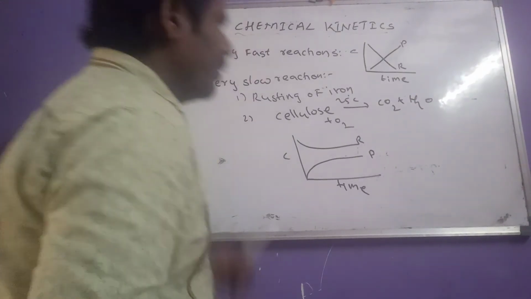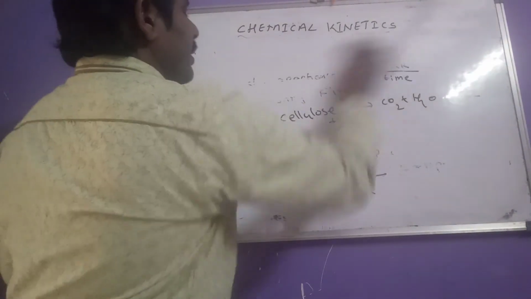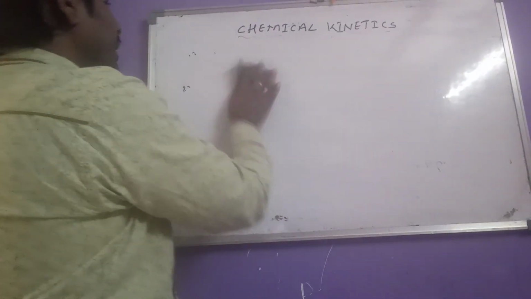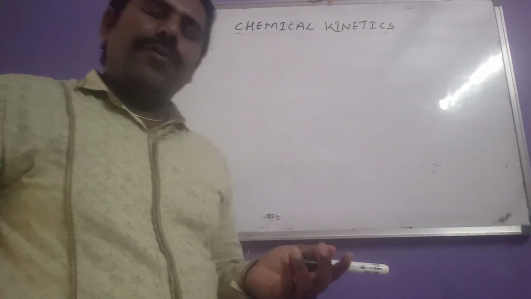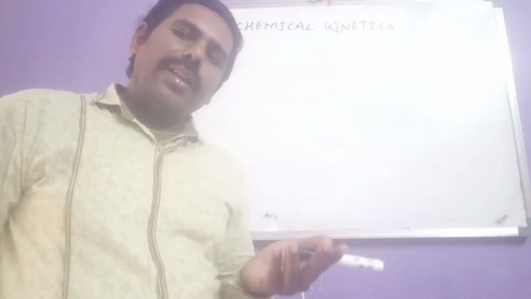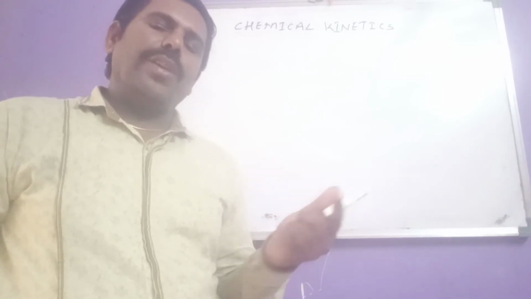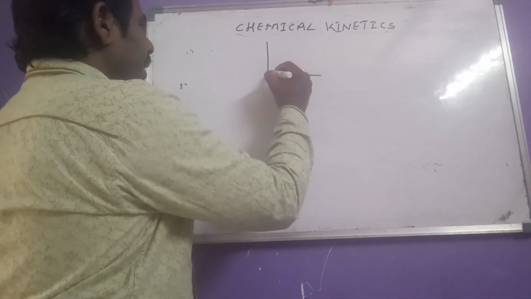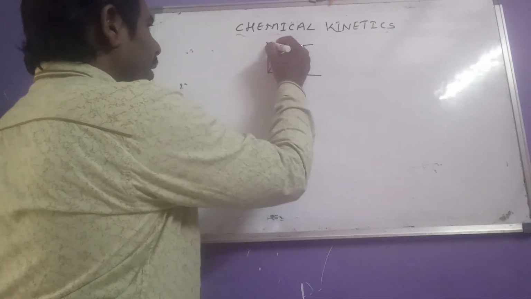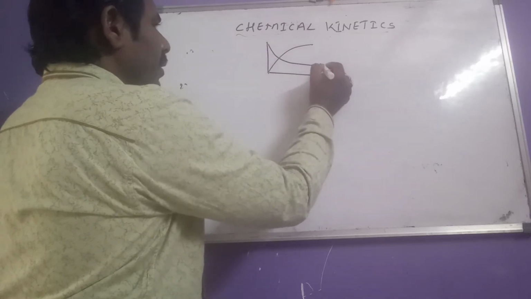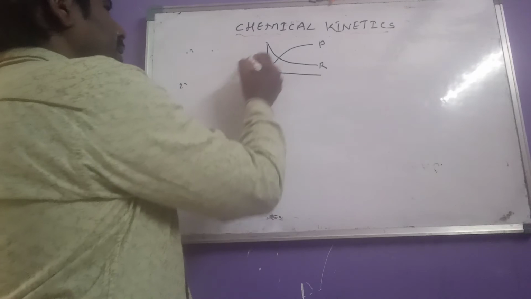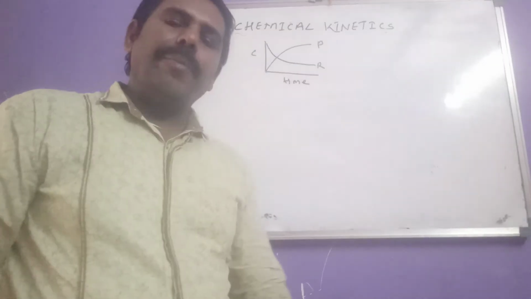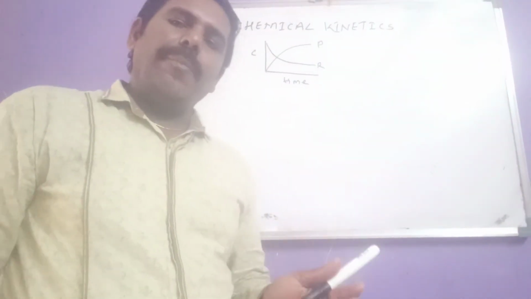And the third one is moderate reactions. That means time of completion is a few seconds or a few minutes. Examples for moderate reactions: hydrolysis reactions. For moderate reactions, we can plot the curve like this here. These are reactants, these are products. Okay, this is regarding the types of reactions on the basis of time of completion.